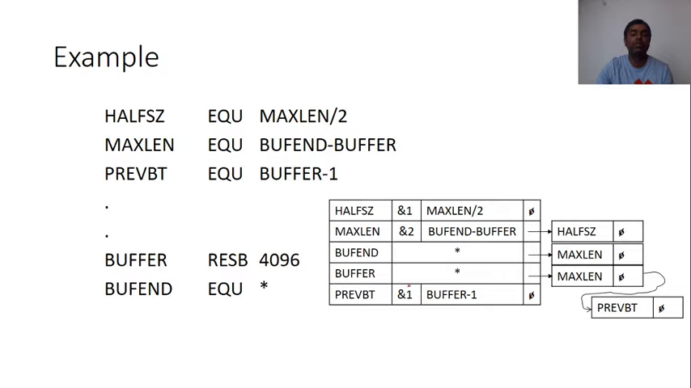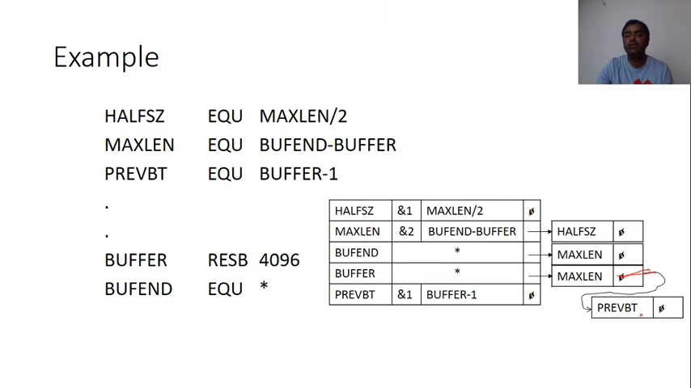The value is buffer minus 1. How many symbols are undefined? One symbol is undefined, which is buffer. Buffer is undefined here. That's why it is written here 1. Now, we also require buffer in previous BT. So there is a link that is maintained from here. There is a link here. This one. There is a link.